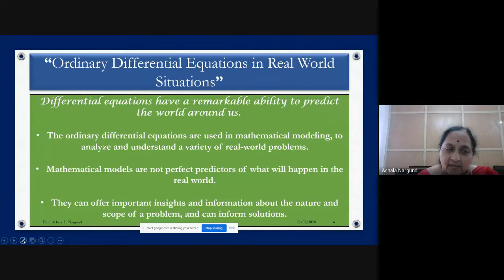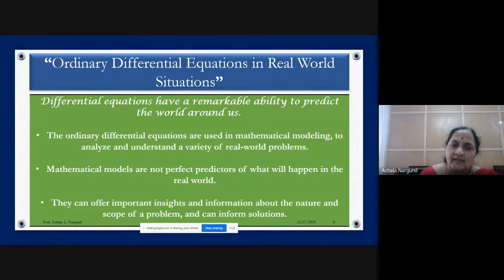Mathematical models can be used to predict things, not to answer the question perfectly. Prediction is different from a perfect answer, because we keep some parameters constant and make some assumptions. Therefore, we will not be able to give perfect predictions.